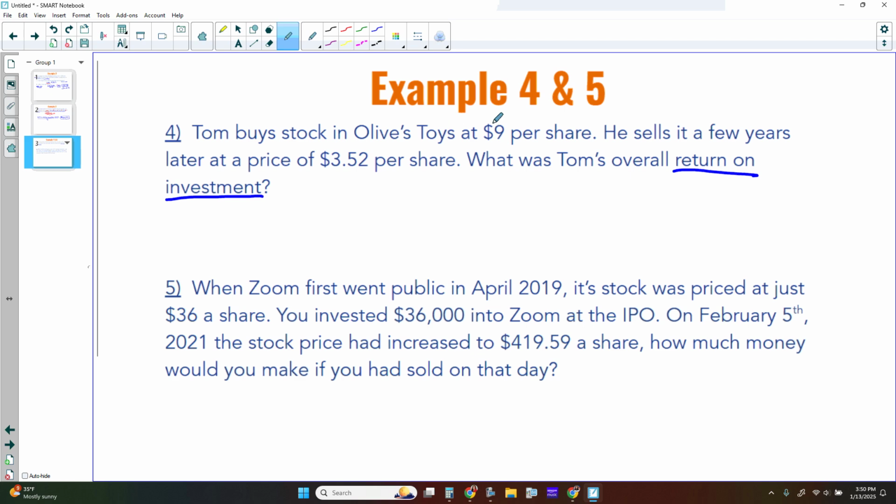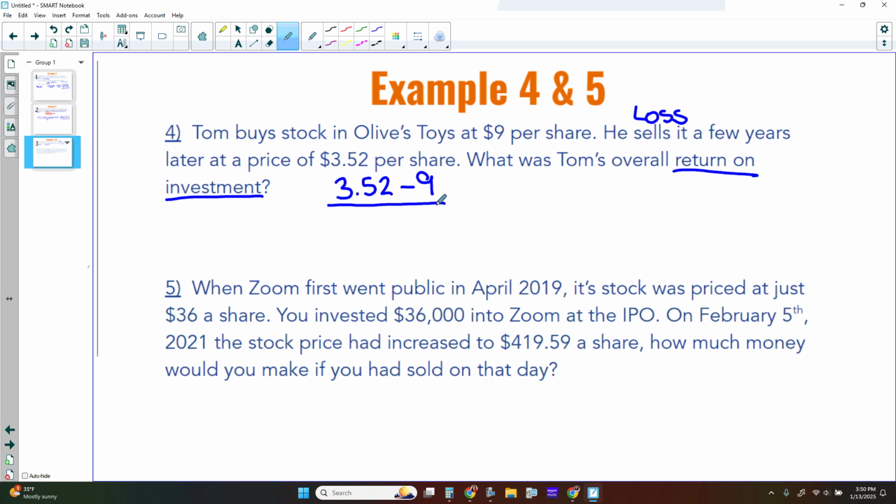We buy at $9 per share into Olive's Toys, and a few years later we sell at $3.52. Remember that because we're selling for less, we are taking a loss. So we're going to take the sell price, $3.52, and subtract the original price, which was what Tom purchased it at, $9.